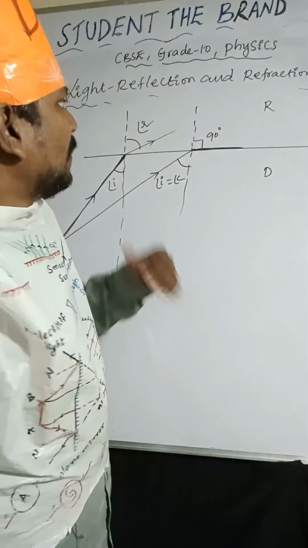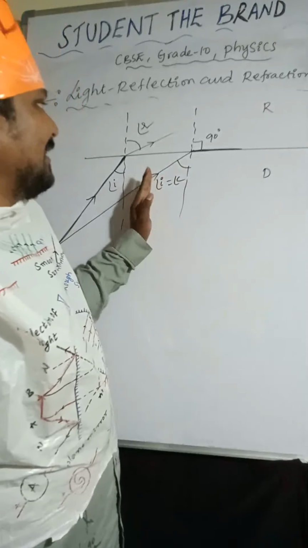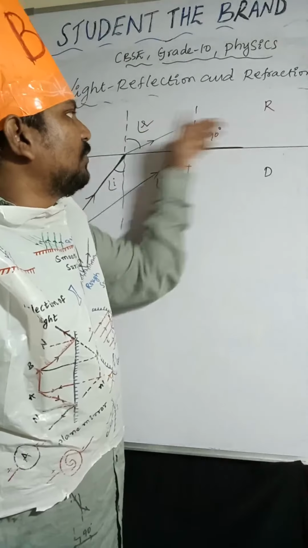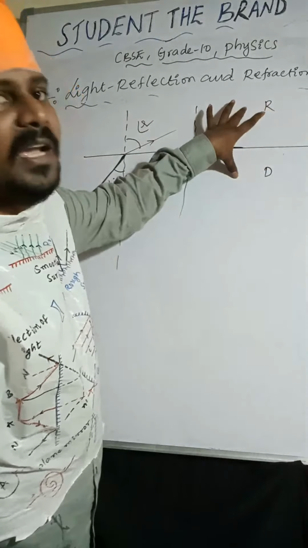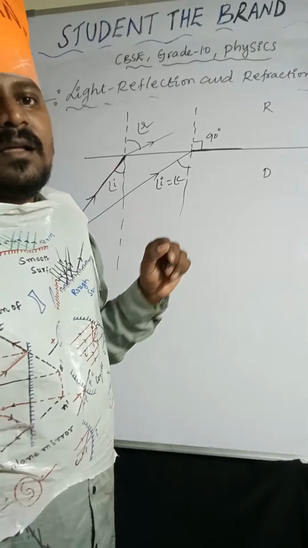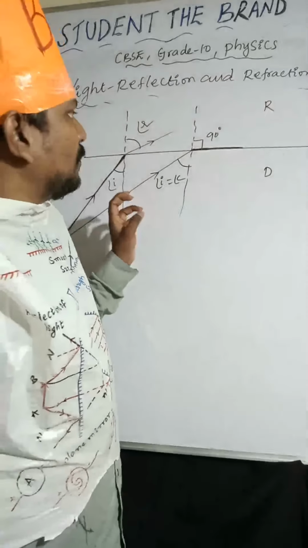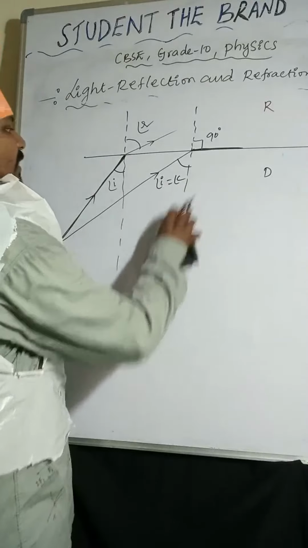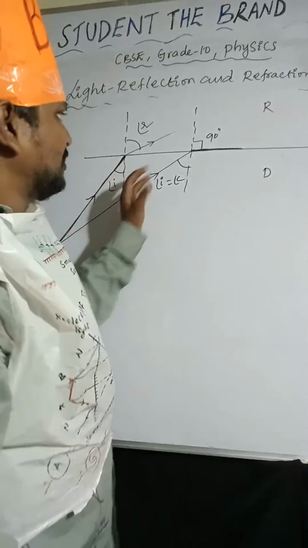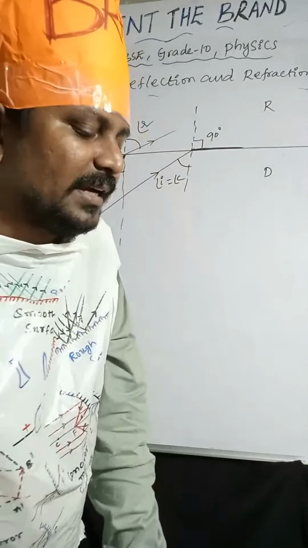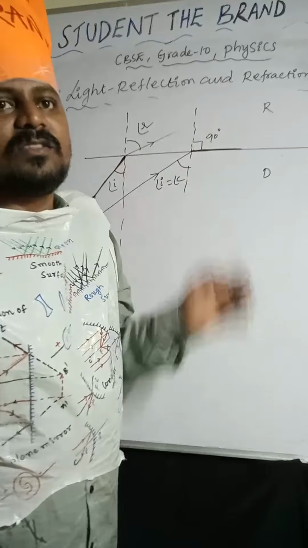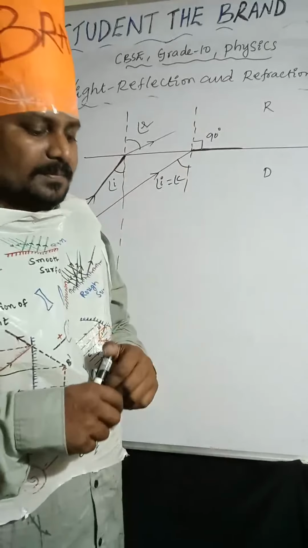Point number 1. Point number 2. At a certain angle of incidence, the refracted ray moves along the interface of the two media. That angle is called the critical angle: the angle at which the refracted ray makes 90 degrees with the normal line.